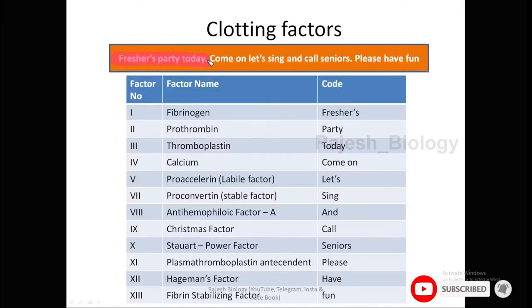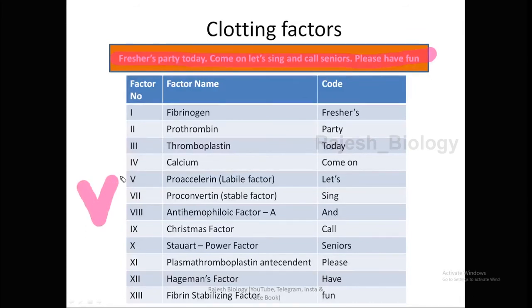To remember all these factors in order, there is already a simple code created, that is: freshers party today. Come on, let's sing and call seniors, please have fun. This is the code to remember all these factors in order. If you observe carefully, you can observe the sixth factor is absent here. 1 2 3 4 5 and the next seventh, because it is no longer referred to.